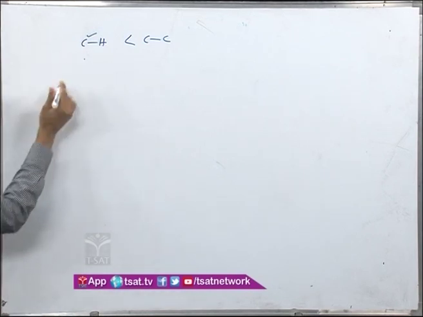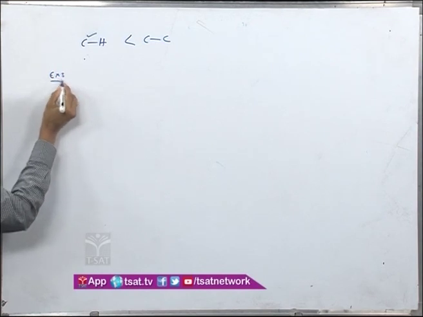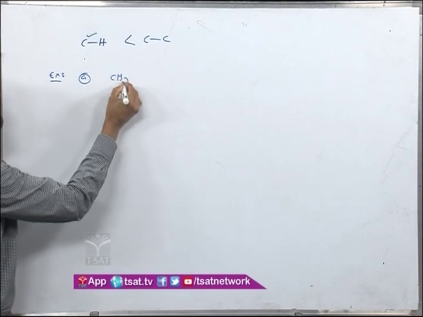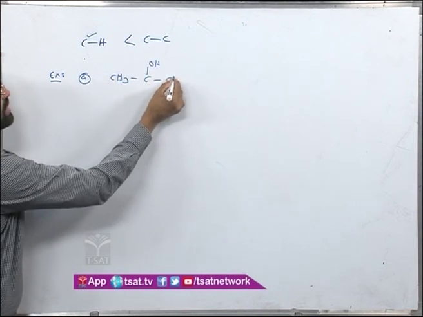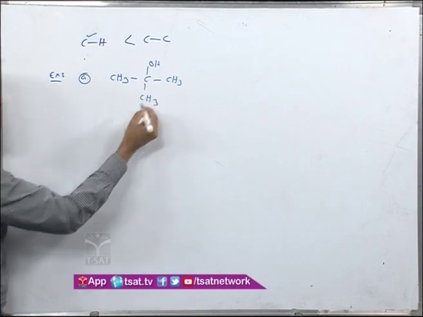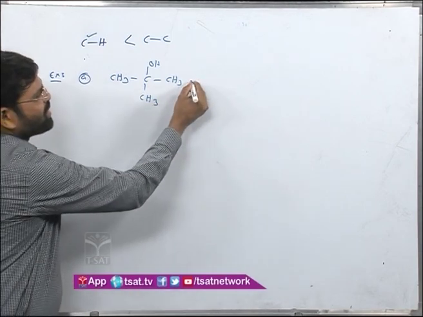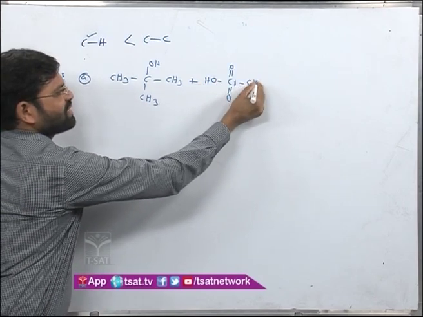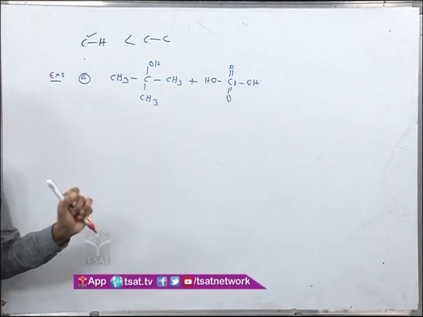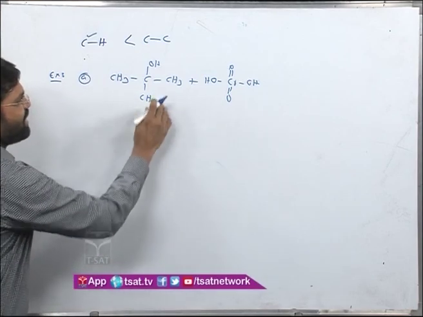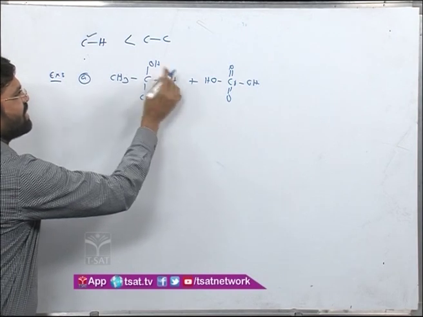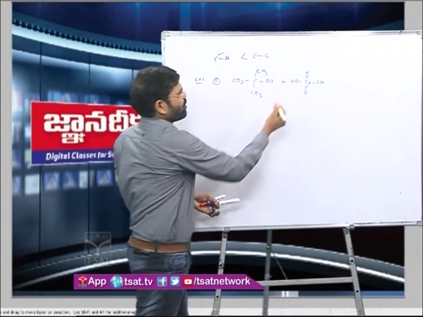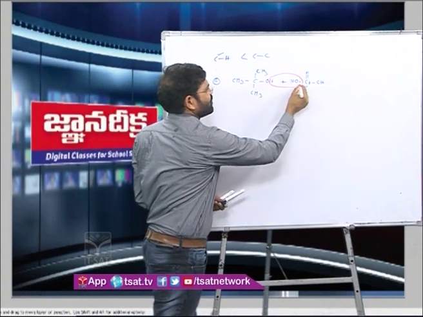Let us say I will take this example. For example, a tertiary alcohol is there, CH3 OH, with CH3 CH3, and I am using chromic acid. When I use the chromic acid, that is OH, Cr double bond oxygen, OH, what does it give? The chromate ester it gives; simply I write OH this side, CH3 this side. The chromic acid it gives, I will write here, OH and hydrogen removal.